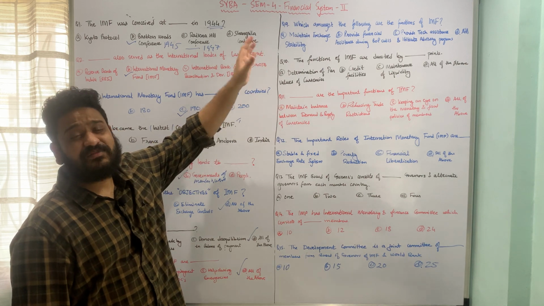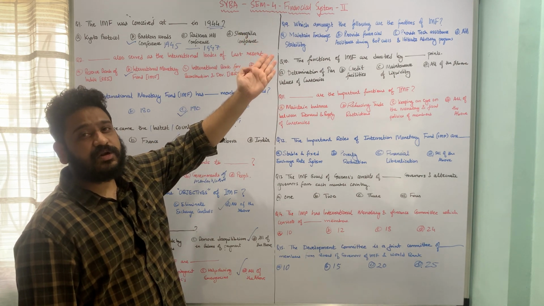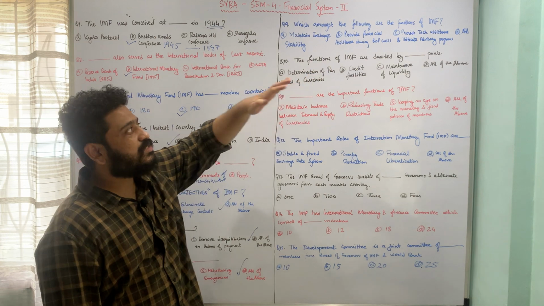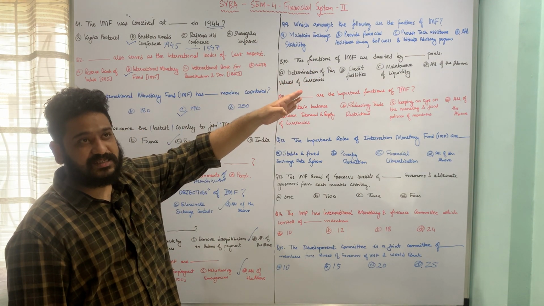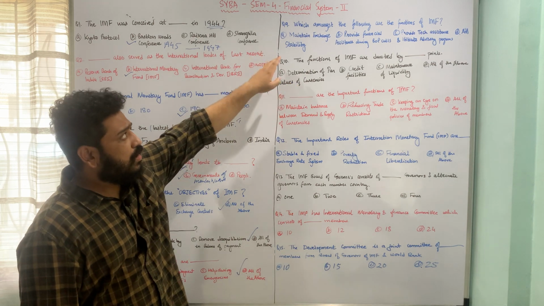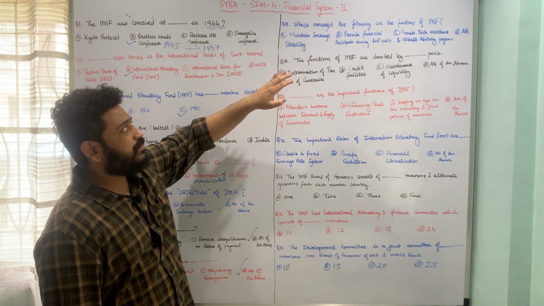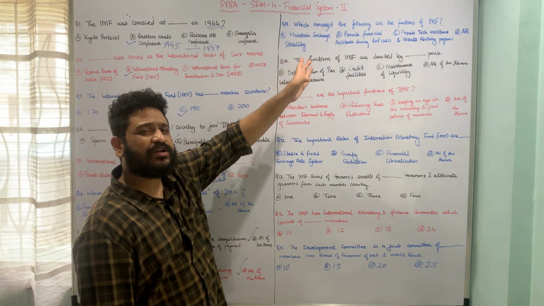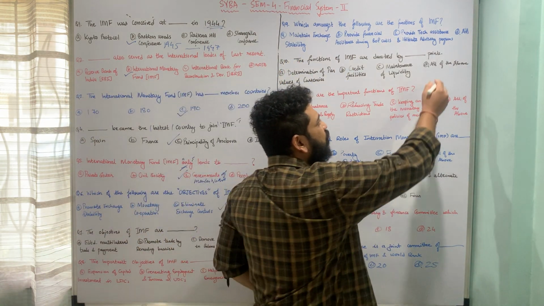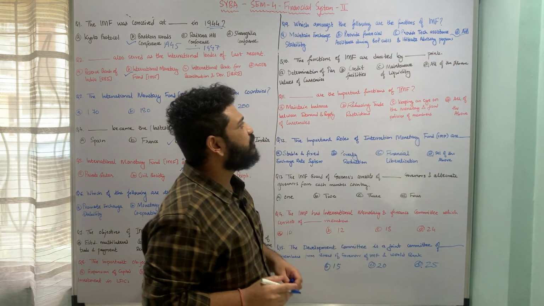So here again we are looking at the functions of International Monetary Fund, and all these points, that means providing financial assistance during BOP crisis, or providing technical assistance, or initiating certain programs, or maintaining exchange stabilization. All these points relate to the functions of International Monetary Fund, and therefore option D, all of the above, is the correct answer to this particular question.